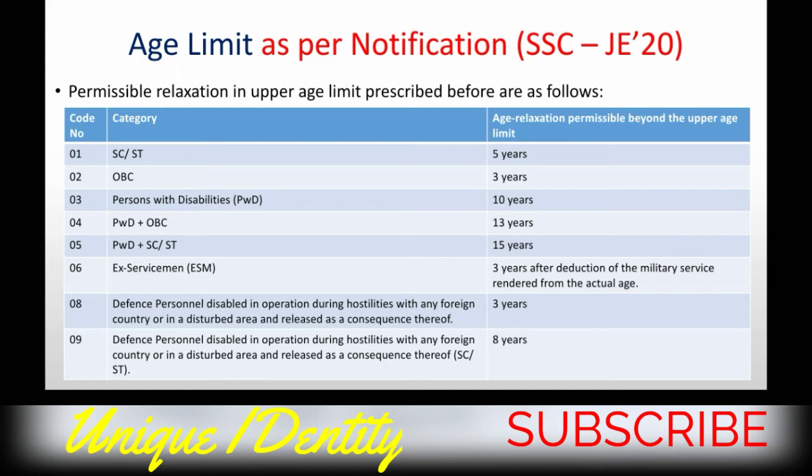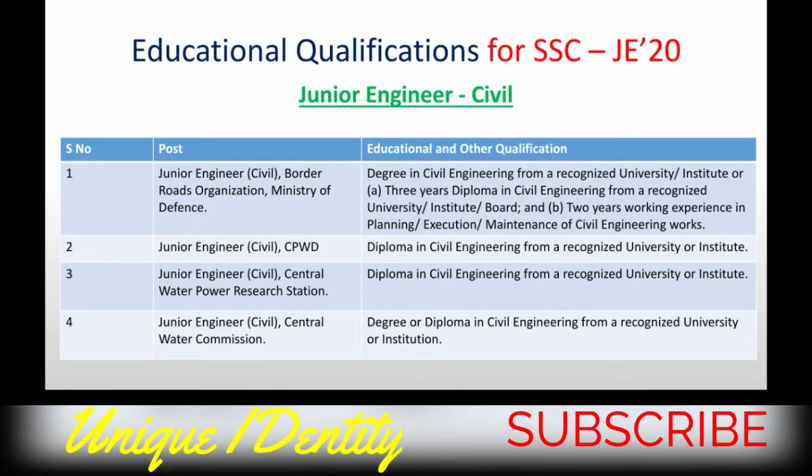Ex-servicemen get 3 years after deduction of military service rendered from the actual age. Defense personnel disabled in operation during hostilities with any foreign country or any disturbed area and released as a consequence thereof get plus 3 years, and in the case of SC and ST plus 8 years. So this is the age relaxation for SSC JEE 2020.